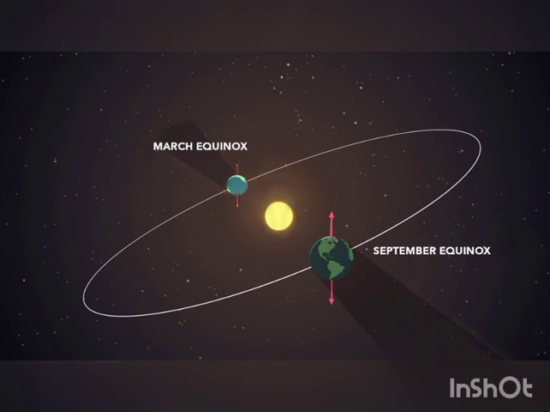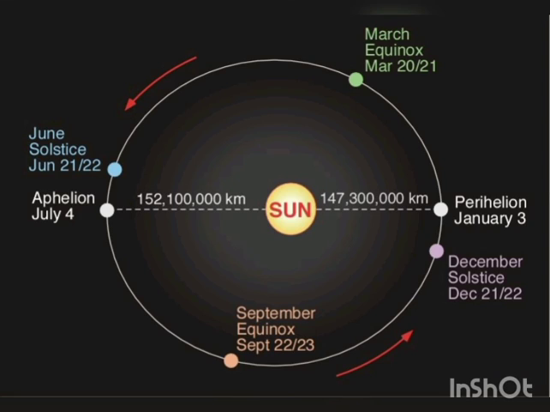So I hope, students, you have got the 4 important dates, that is 21st March, 21st of June, 23rd of September and 22nd of December. 21st of March is known as vernal equinox. 21st of June is also known as summer solstice. 23rd of September is known as autumnal equinox, and 22nd of December is also known as winter solstice.